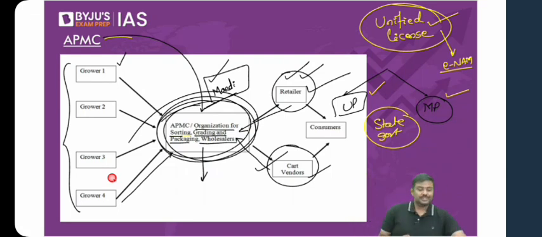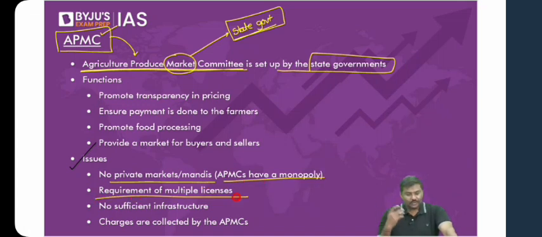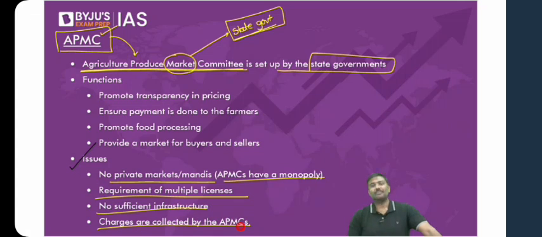Okay, so these are some of the issues regarding the functioning of APMCs in India. Private mandis are not there. APMCs act like a monopoly. Multiple licenses are required for traders. Sufficient infrastructure is not there, but the charges are imposed and collected by the APMC mandis.